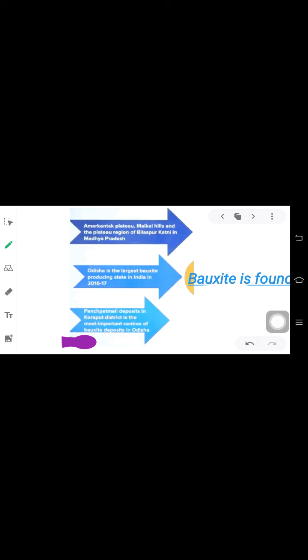Where is bauxite found? Bauxite is generally found in the Maikal Hills, the plateau region of Bilaspur, Katni in Madhya Pradesh. It can come for marking in the map as well. Orissa is the largest bauxite-producing state in India, according to the year 2016-17. Panchpatmali deposits in the Koraput district is the most important center of bauxite deposits in Orissa.